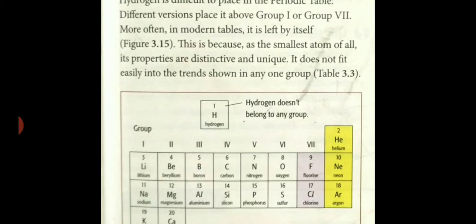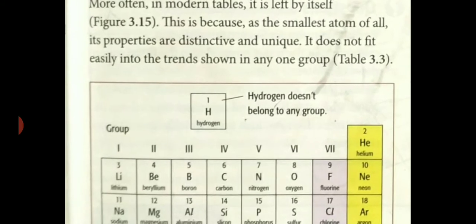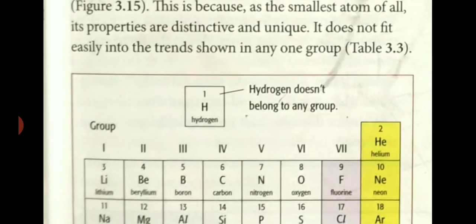But how many electrons will come in the first shell? Hydrogen has only one shell, that is the first shell. How many electrons can occupy space in the first shell? Only 2 electrons. So hydrogen needs only one electron to complete the outermost shell.